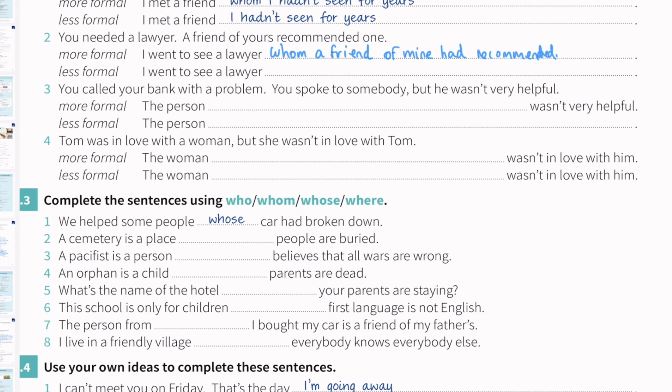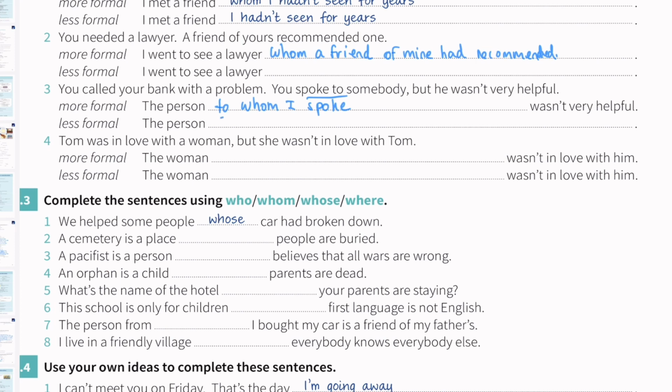Then number 3, you called your bank with a problem. You spoke to somebody, but he wasn't very helpful. For more formal, we can say, the person to whom I spoke. Because spoke to, right, comes from the verb to speak to someone or somebody. So the person to whom I spoke wasn't very helpful. For the less formal, the person I spoke to, you see, is a bit different.